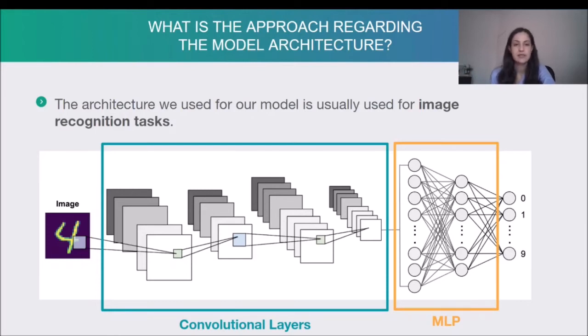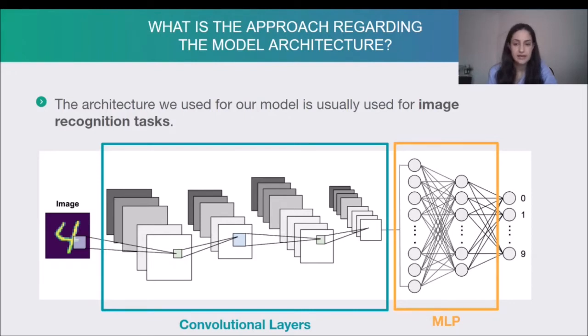Here we can see the approach we followed regarding the model architecture. The architecture we used for our model is usually used for image recognition tasks. And as we can see in this image, the input of the network is an image. Then the image is followed by a few convolutional layers. The role of convolutional layers is to extract useful features from the image. These features are spatial features.